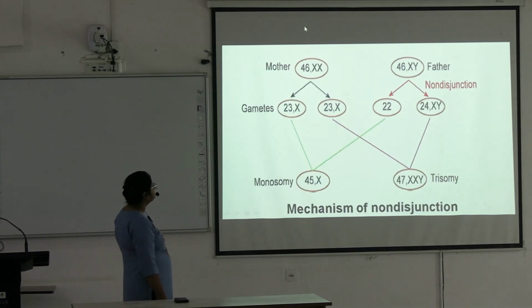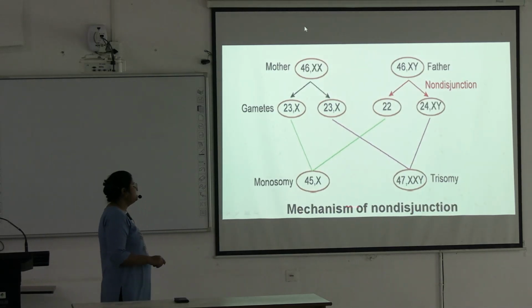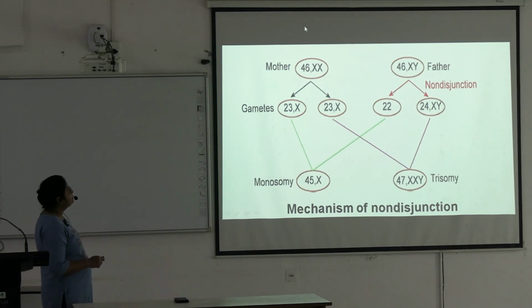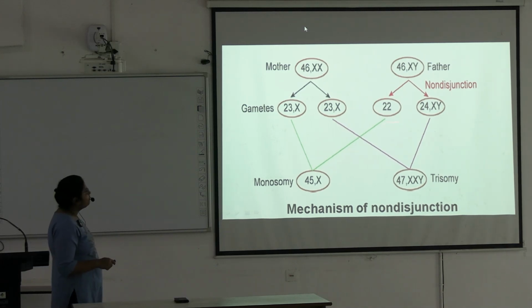So this is the mechanism of non-disjunction. Here the mother has 46XX, these are the gametes. Father has 46XY. During cell division, non-disjunction occurs and you can see one gamete is not having any of the X and Y, and this gamete is having XY.